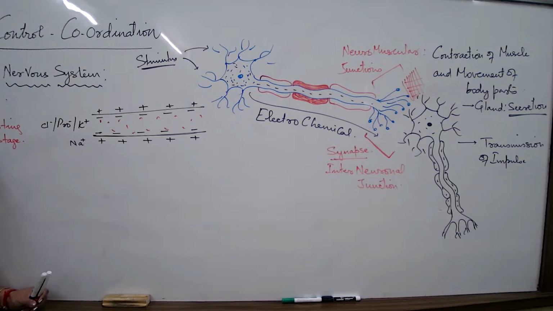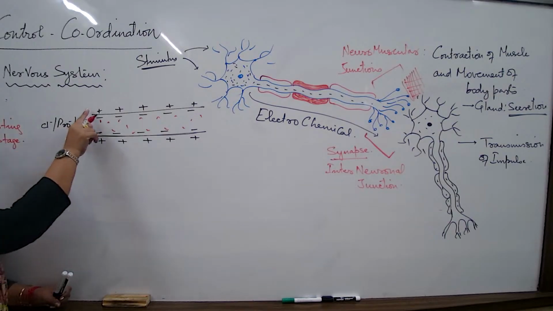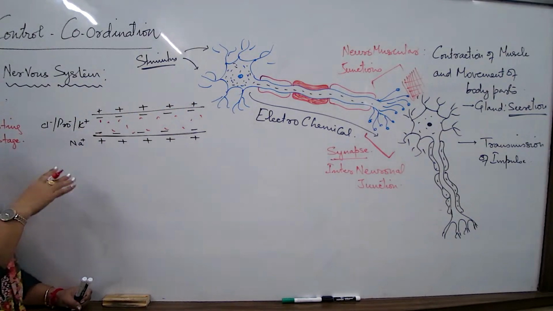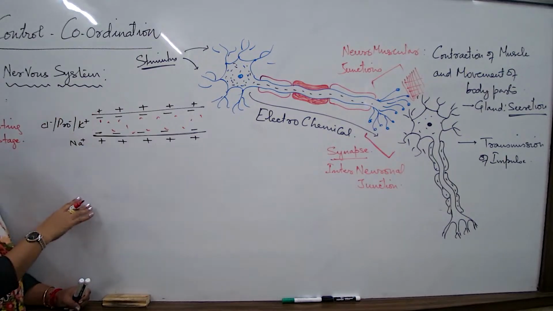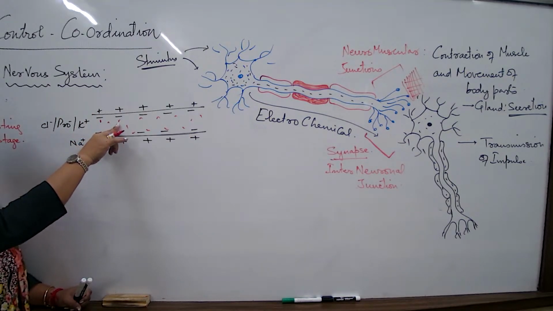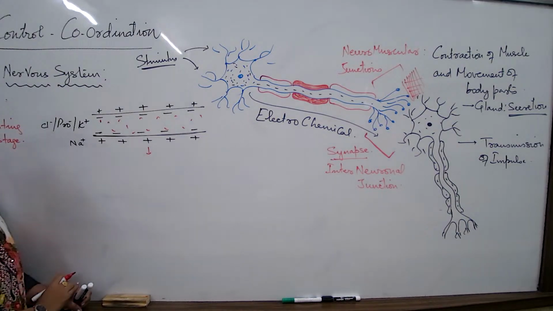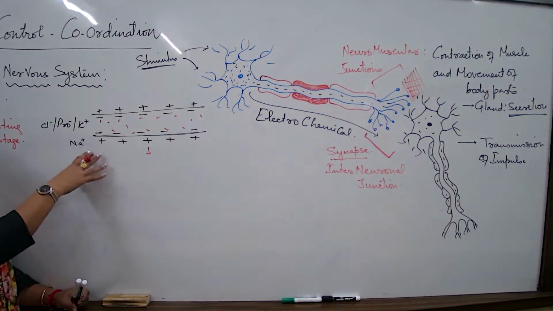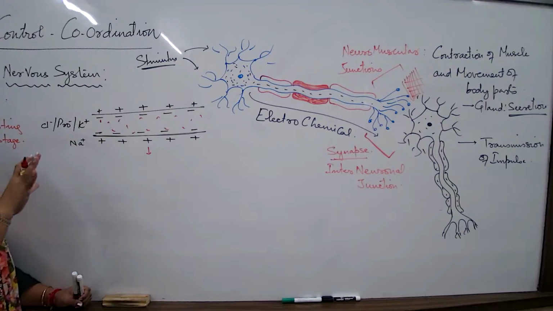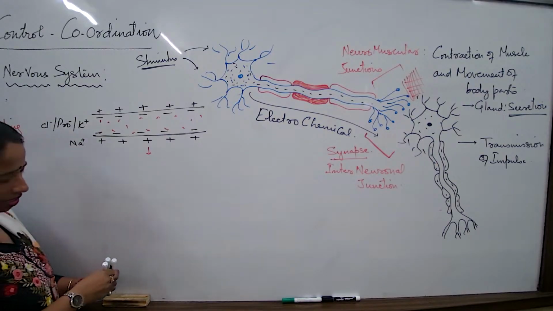This is also known as the polarized state of the neuron. So in the resting state, what is the condition of the axon? Outside is all positively charged, the axon membrane is all positively charged, and the inside of the axon is all negatively charged.